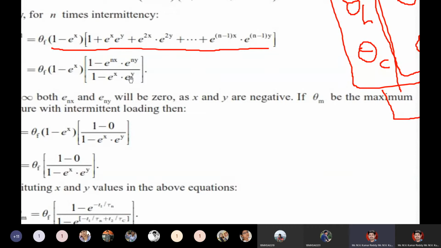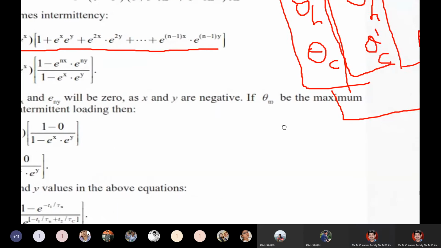Already we know what x and y are. x is minus t1 by tau h, and y is minus t2 by tau c. Here x belongs to heating, y belongs to cooling.